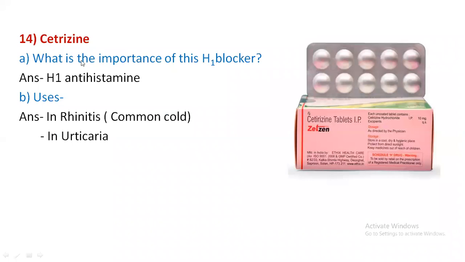Coming to the next drug, that is H1 antihistamine. The previous drug was an H2 antihistamine. Cetirizine is an H1 antihistamine. H1 antihistamine is used for rhinitis, urticaria and all. We have first generation, second generation, and third generation drugs. The first generation drugs were pheniramine, chlorpheniramine maleate, all these things. They were shorter acting and more sedating, with more side effects.